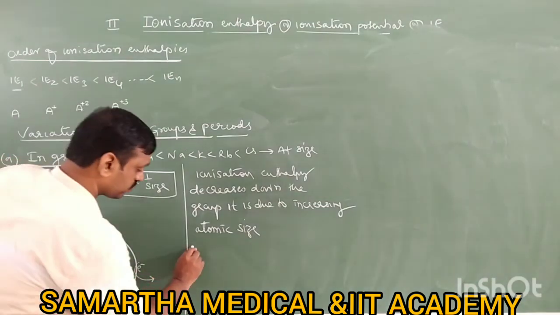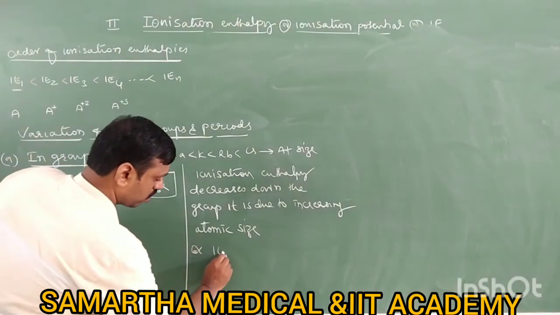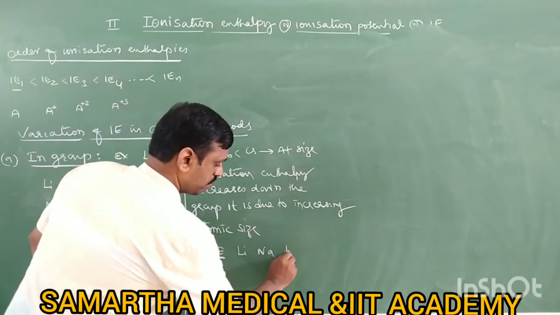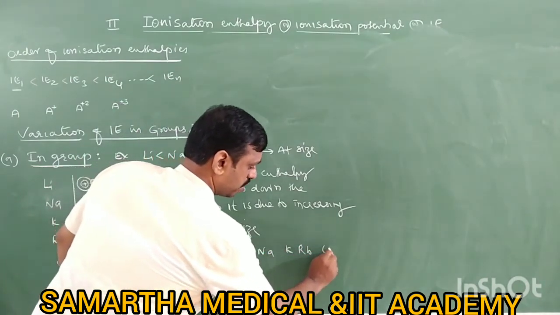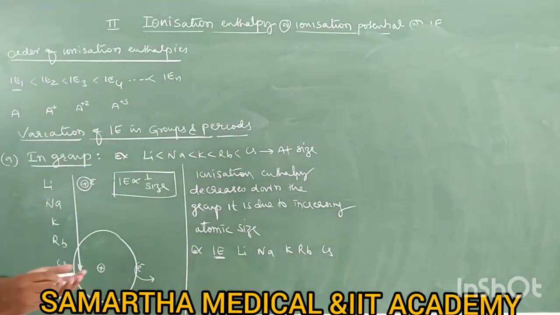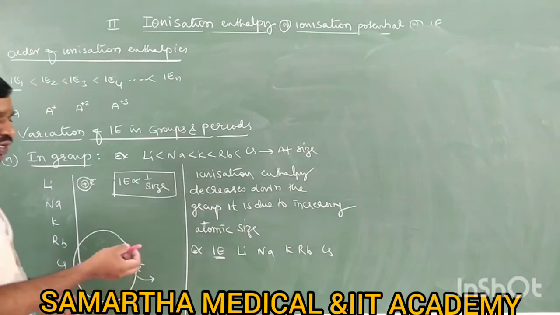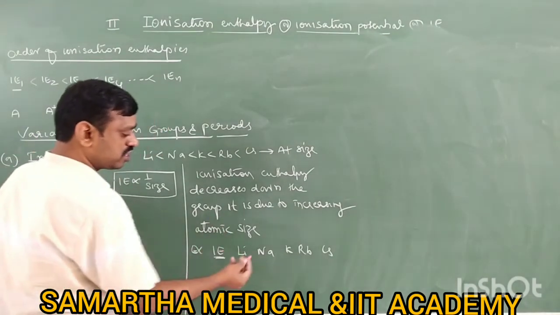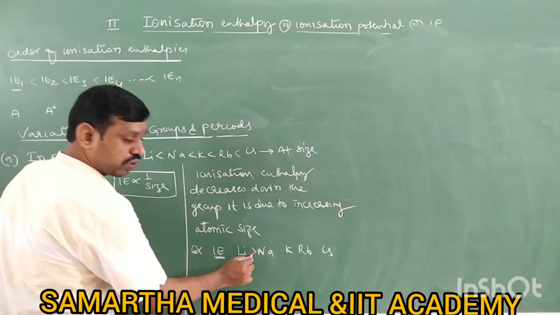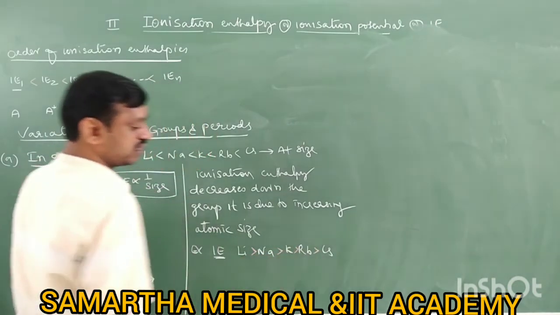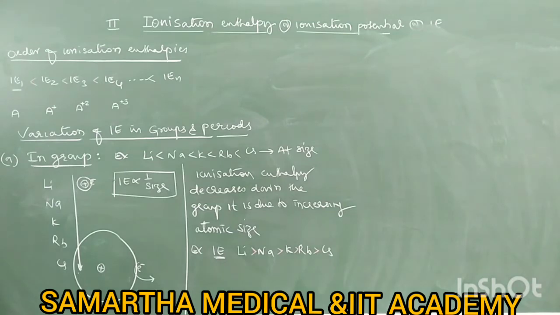For example, what is the order of ionization enthalpy for lithium, sodium, potassium, rubidium, cesium, the alkali metals? Francium is a radioactive element, so we don't study it here. Which is more? Lithium is more, because ionization enthalpy decreases down the group. Cesium is less.